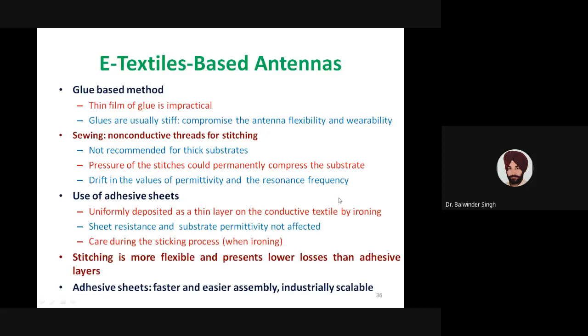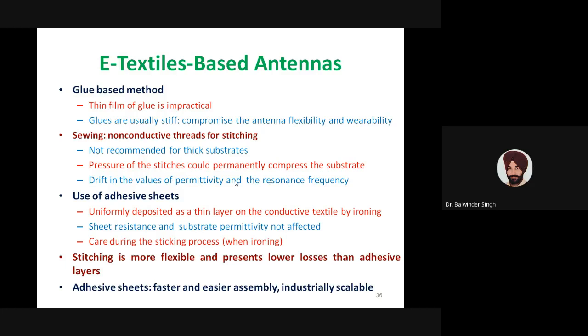So there may be issues of drift in values of permittivity and the resonance frequency if we are using this type of assembling process. Third option is use of adhesive sheets. We can use those conductive fibers which are self-adhesive, so we can easily paste those adhesive sheets on the substrate. But in such cases, there may be issues of accuracy.